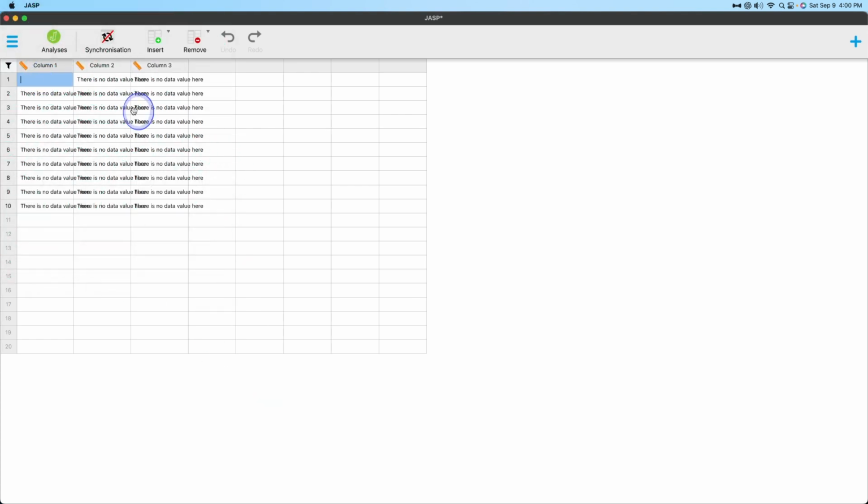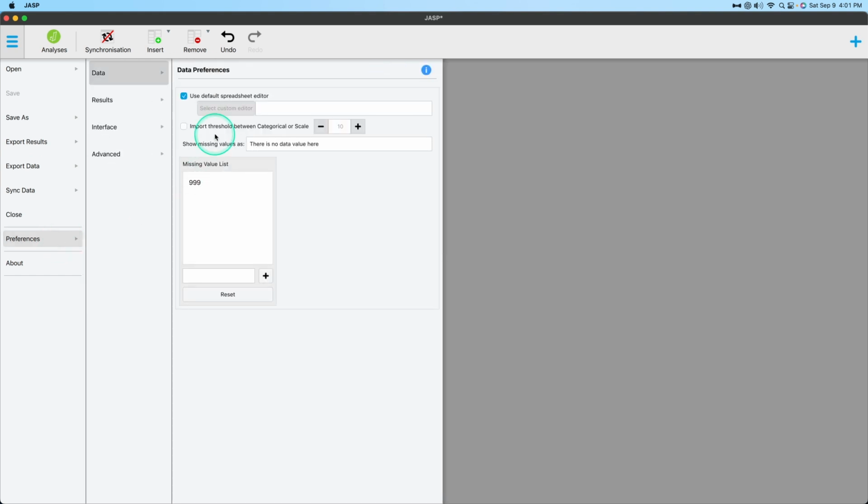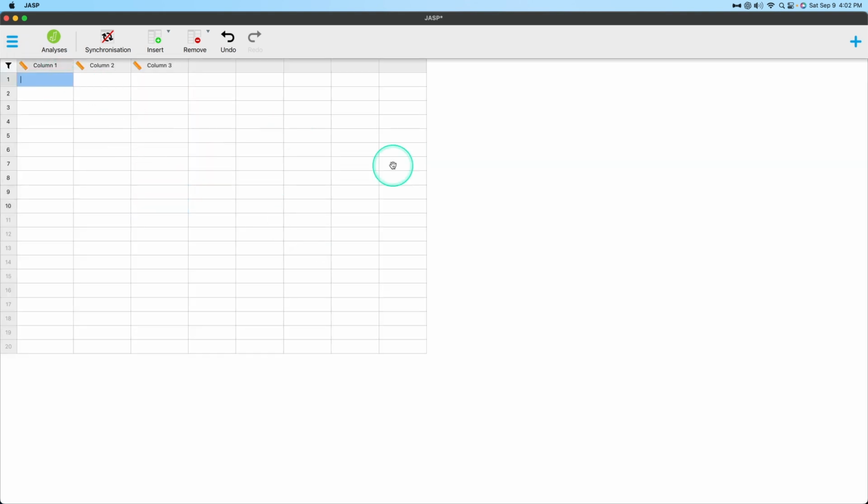Of course, I could go up here and click, or I could right click and hit select all, and then I could remove all of these cells. But of course, there is no data value here. The missing values setting is something I'm going to have to change. You know what? We're going to change it back right now. I have no desire to show missing values as there's no data value here. I'm good. Delete. Okay, I'm glad that I've done that now because now I have a completely blank document here.